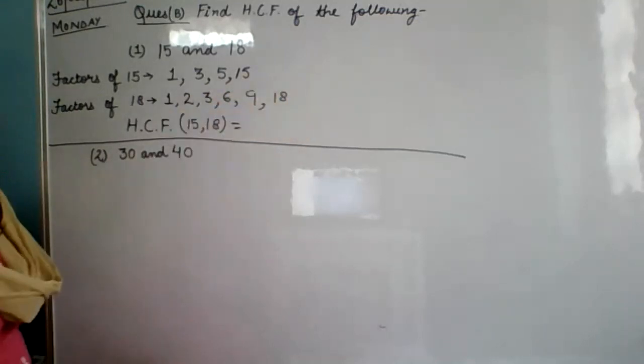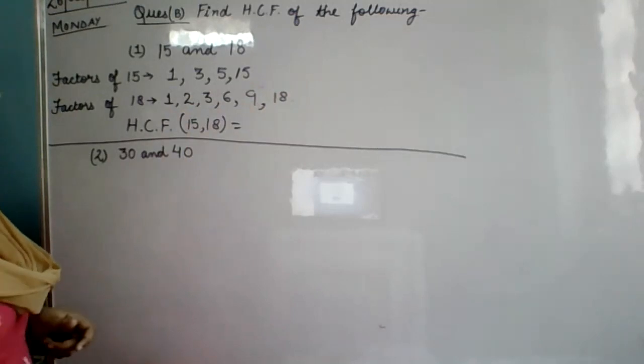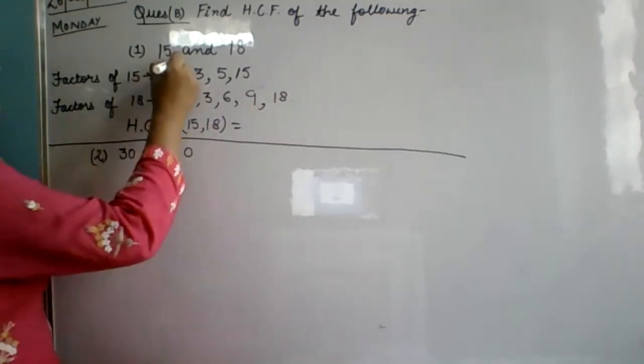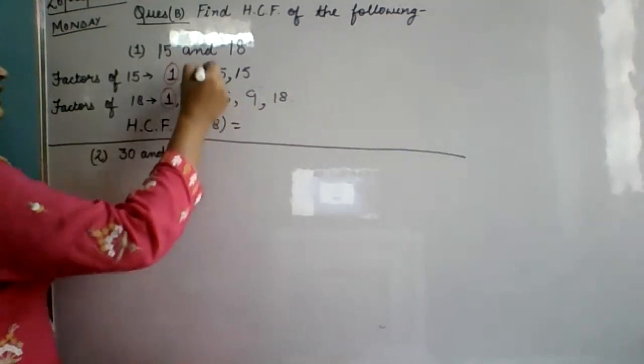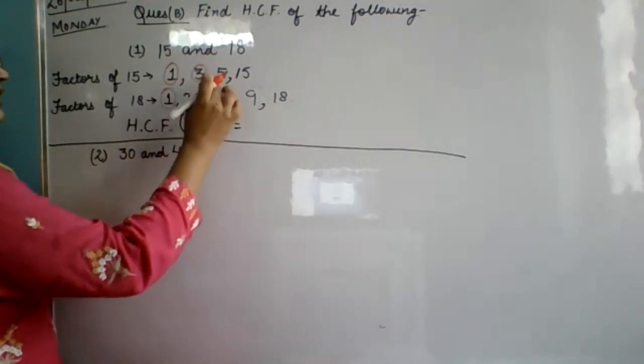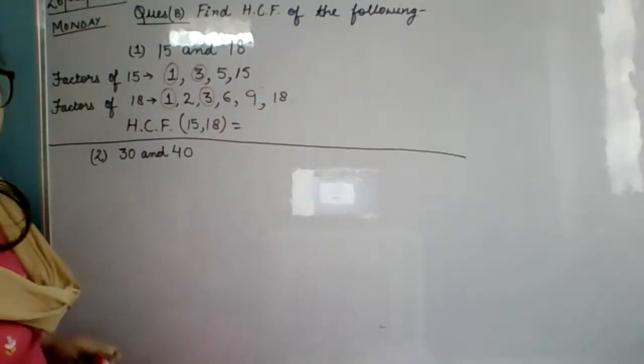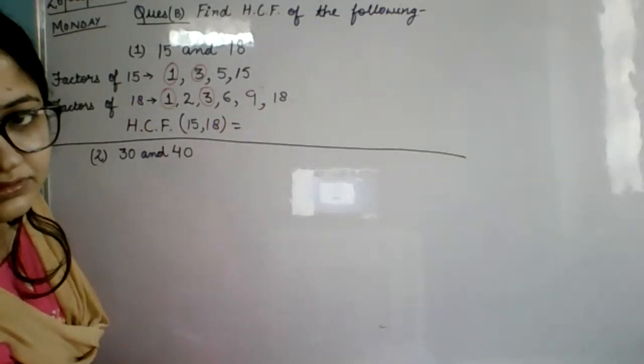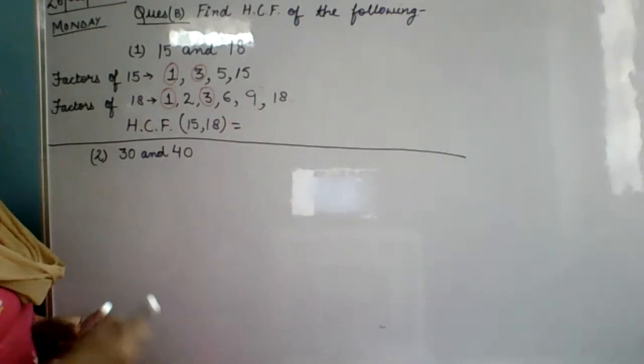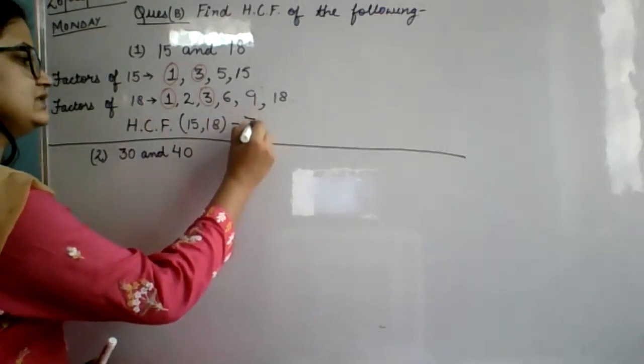Now find out the common between them. 1 is coming here, 1 is coming here, 3 is coming here, 3 is coming here, 5 is not here, 15 is not here. So which is the highest common factor? Ma'am, 3. Yes. 3.